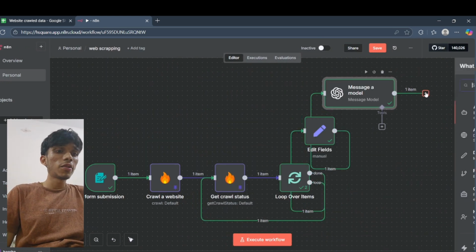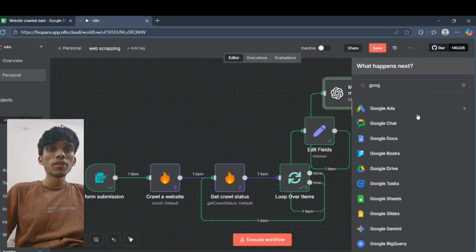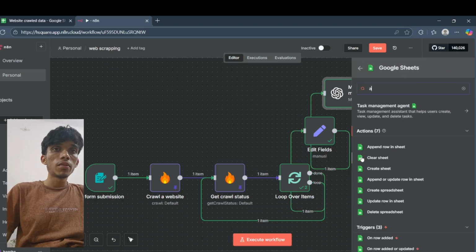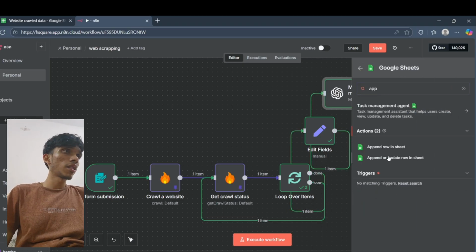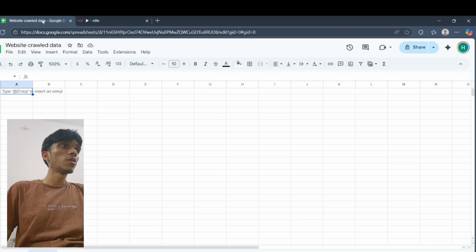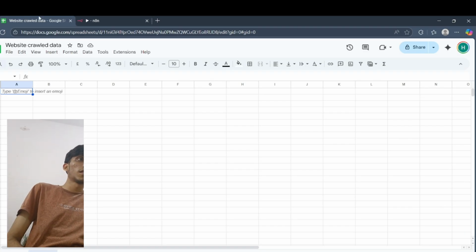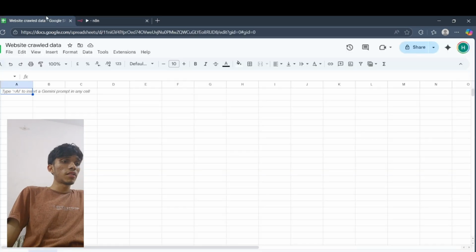Right now we'll add it to Google Sheets, an update row in sheet. Okay, perfect. I also added this thing right here, the website crawl data.